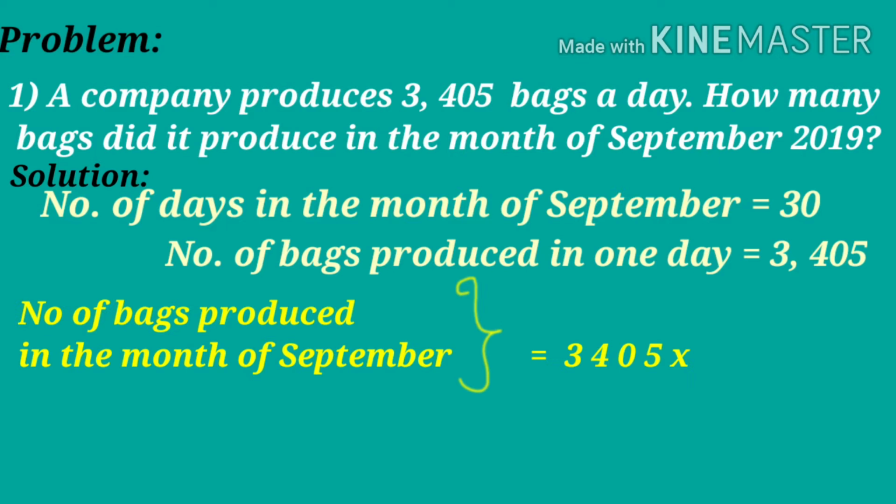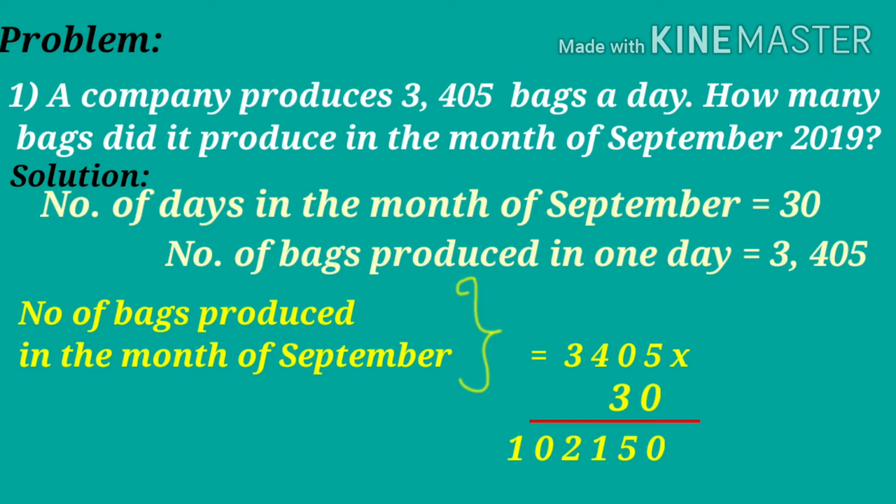So, to find the number of bags produced in the month of September, we multiply 3,405 by 30. And we get the answer as 1,02,150. So, the company produced 1,02,150 bags in the month of September.